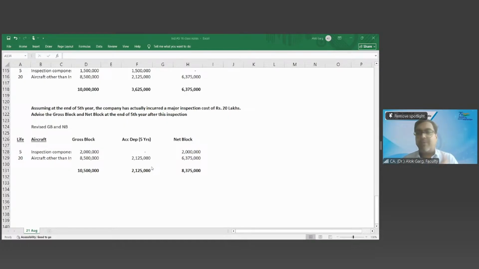It means when you are purchasing an aircraft, you are aware that after a certain period, you have to incur crores of rupees in inspection after every 5 years. So that becomes an important component, because when you got the aircraft, the inspection element was inbuilt in it, and now you have to incur this cost after 5 years. That is why you split it between 85 and 15.